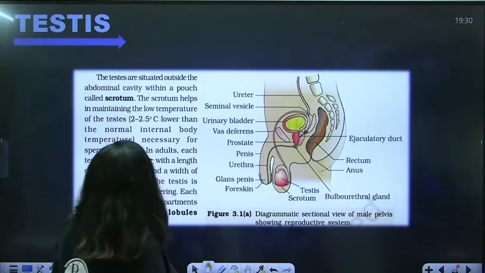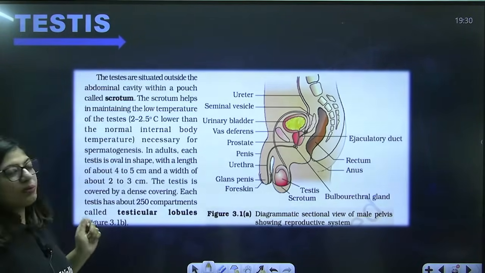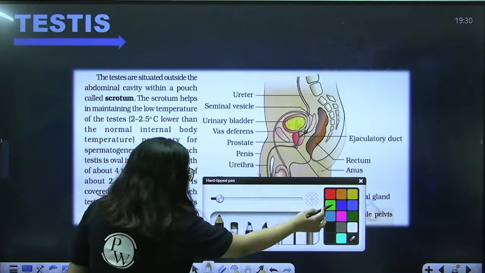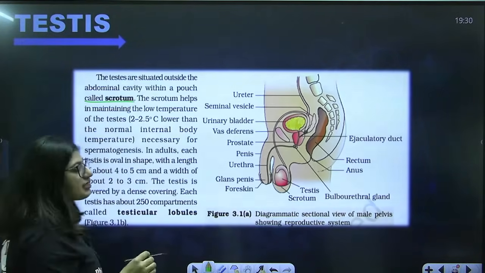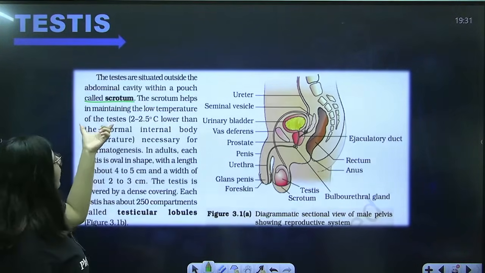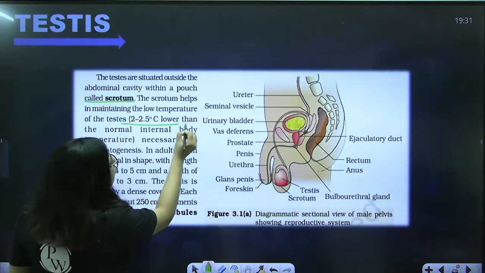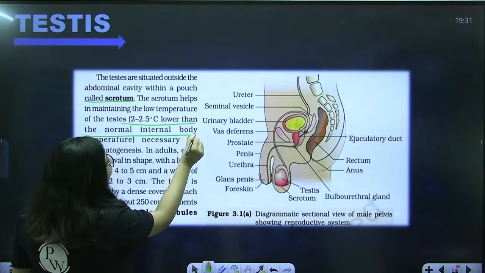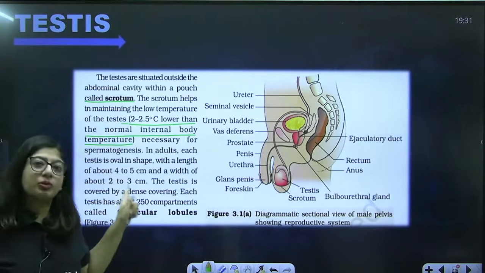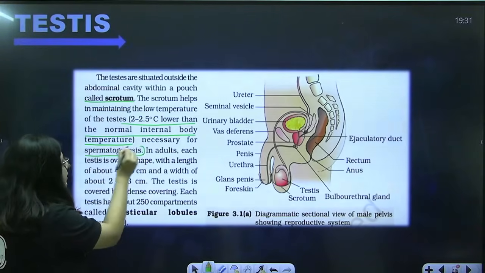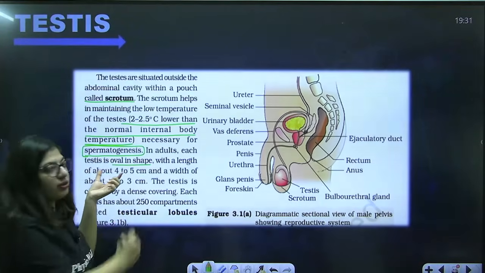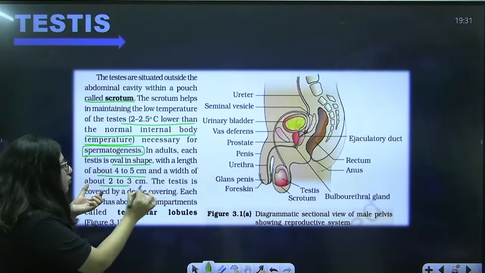Okay, the first paragraph: the testes are situated outside the abdominal cavity within a pouch called scrotum. I think nobody will have any issue with this line. It is saying that the testes are present outside your abdomen in a scrotum. Why? Because the scrotum helps in maintaining the low temperature of testes, 2 to 2.5 degrees Celsius lower than the normal internal body temperature. Necessary for what? Spermatogenesis. What is spermatogenesis, guys? Formation of sperms. In adults, each testis is what shape? Oval shape. Length 4 to 5, width 2 to 3 centimeter.